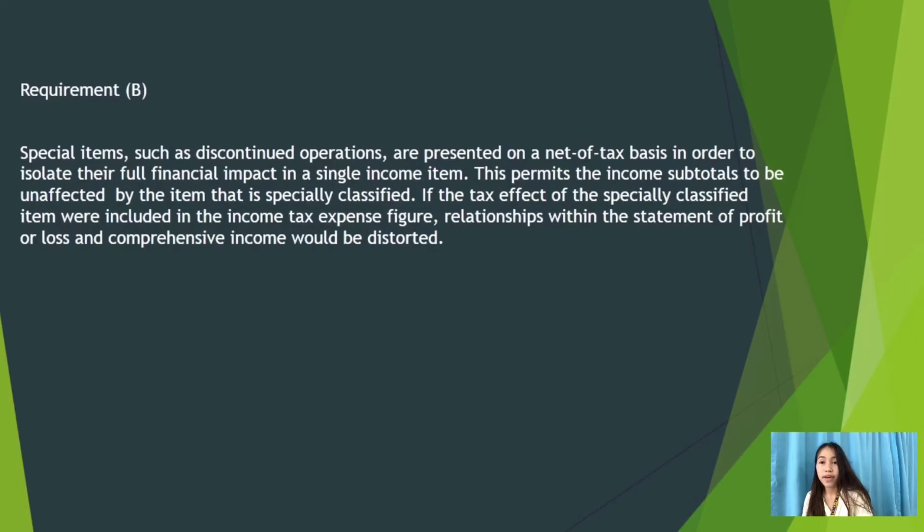If the tax effect of the specially classified item were included in the income tax expense figure, relationships within the statement of profit or loss and comprehensive income would be distorted. That is why special items such as discontinued operations are presented on a net of tax basis.